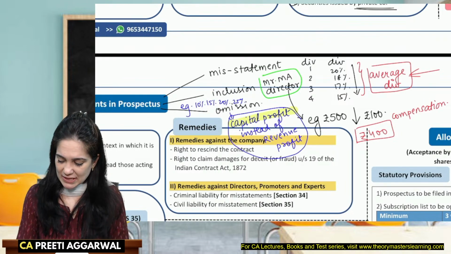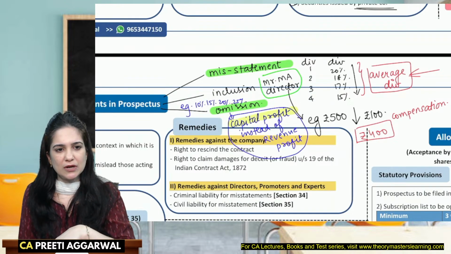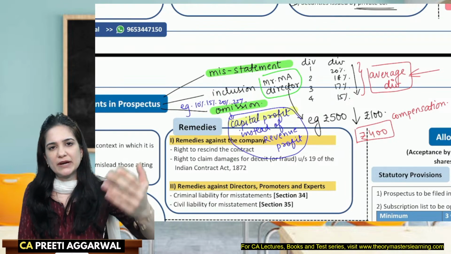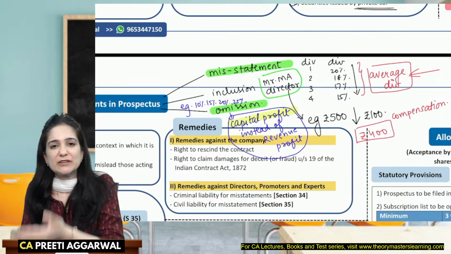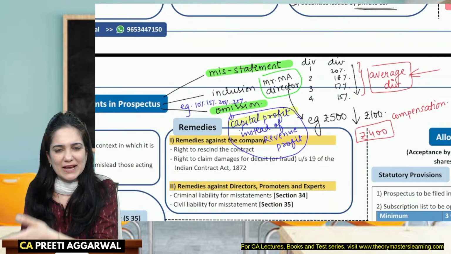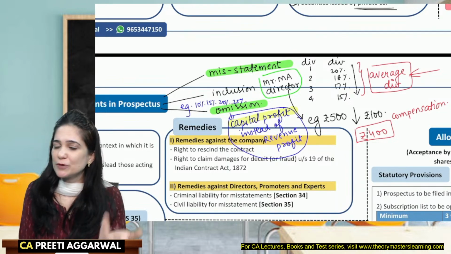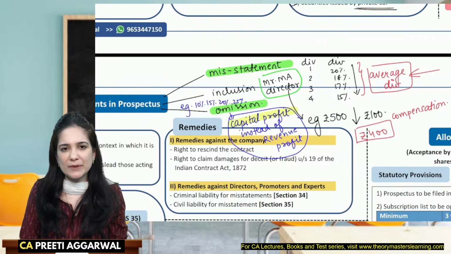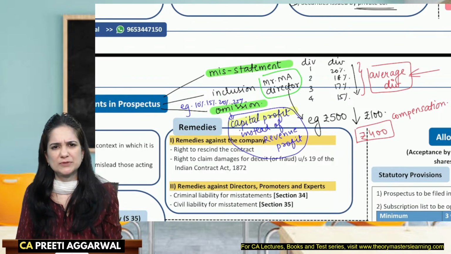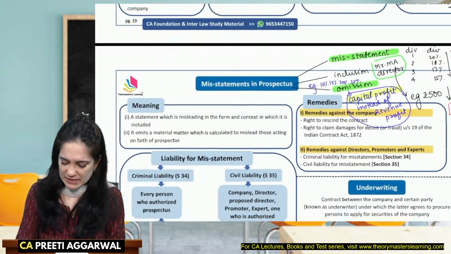See, in both these cases, where there is misstatement, where there is omission, you are, through this misstatement and omission, making the outsider think that the company is a profitable one, that we are giving dividend. But the fact that it is only average dividend, it is calculated from a declining trend. The fact that it is given out of capital profit, that is not mentioned in the prospectus. So you are giving an impression to the outsider that the company is a profitable one. That is false information. This will make the prospectus misleading.